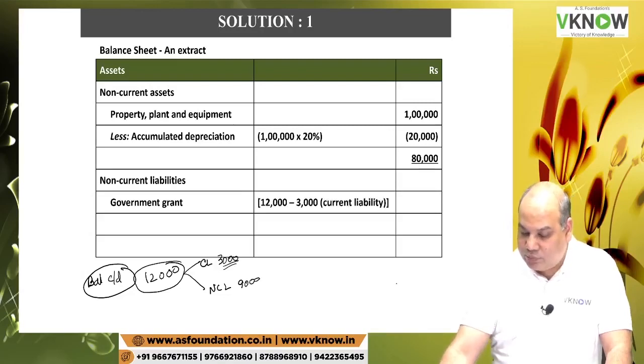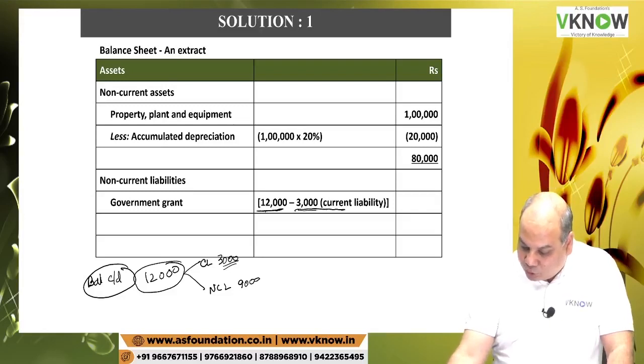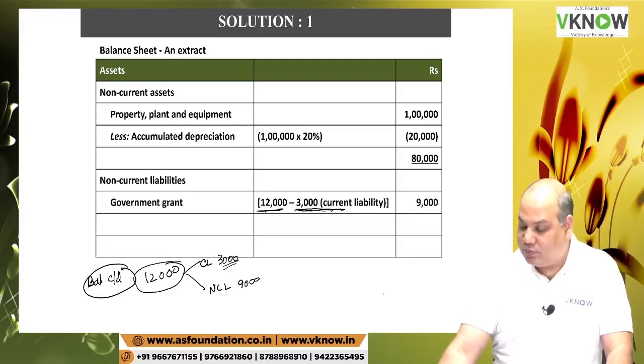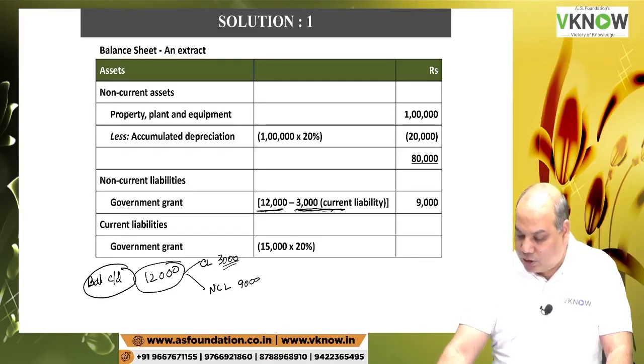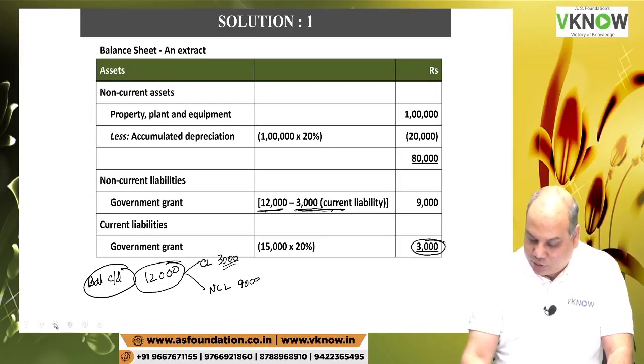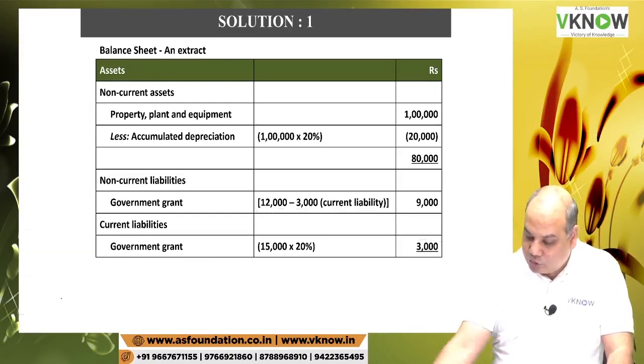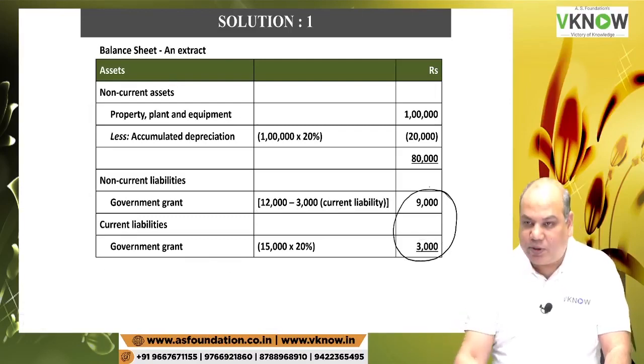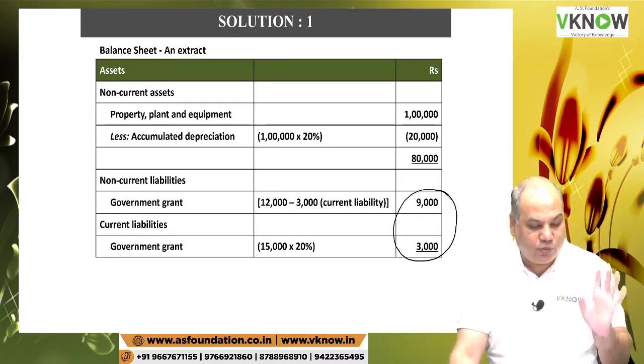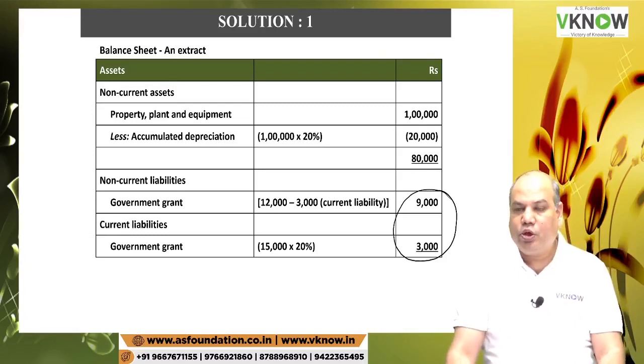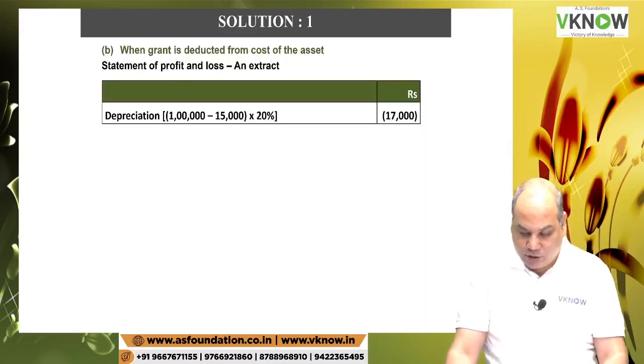9,000. So write down in this central column, 12,000 is the balance in the grant account, but 3,000 I am going to show in current liability. So 9,000. Current liability, government grant 3,000. 3,000 will be recognized in the next 12 months. So this is how you will do the presentation under the first approach, that is called gross approach. Government grant is treated as deferred income.